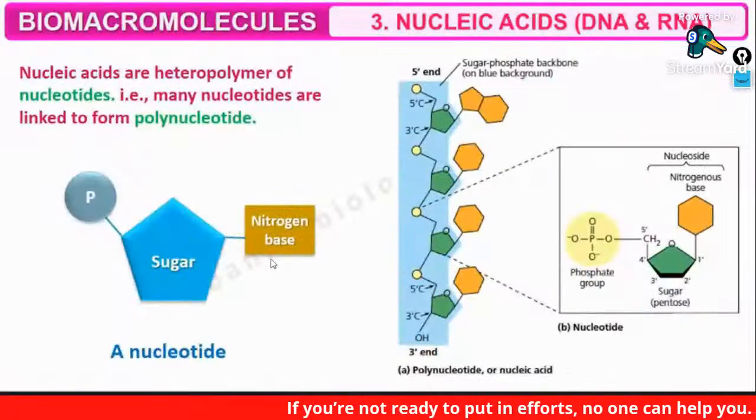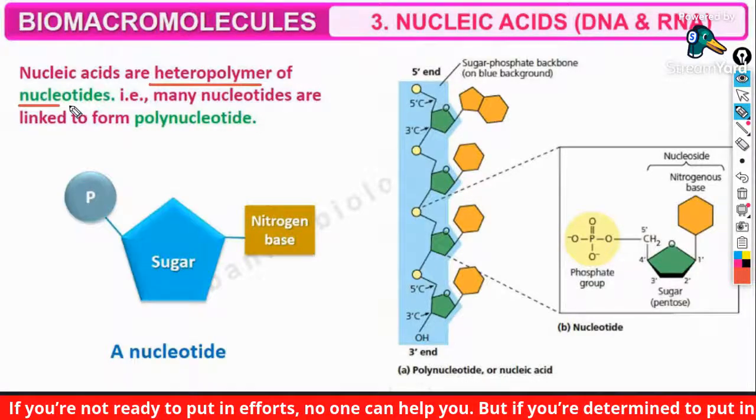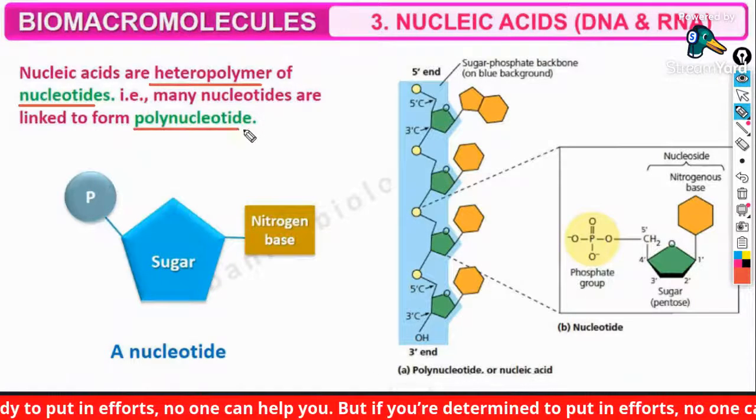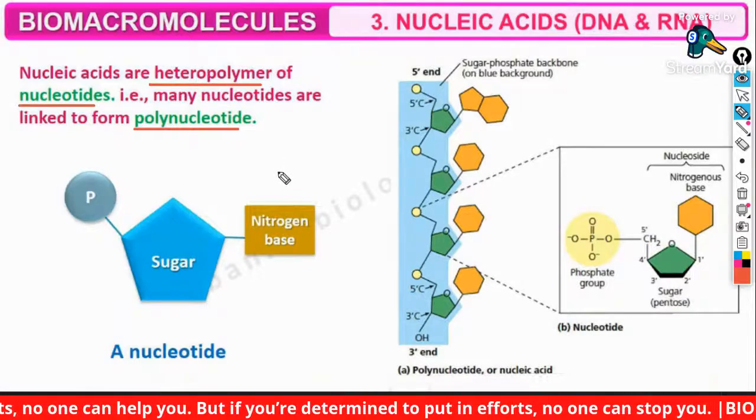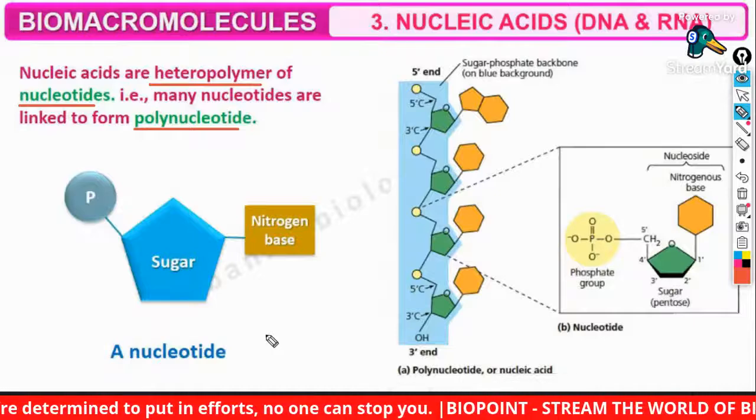Okay, everybody. So guys, nucleic acids are the heteropolymer of nucleotides, and they are linked together to form a polynucleotide chain. Okay, everybody. So I hope everybody is following.